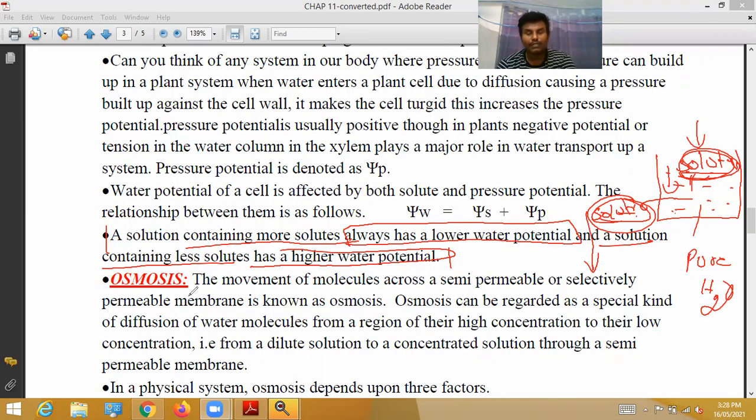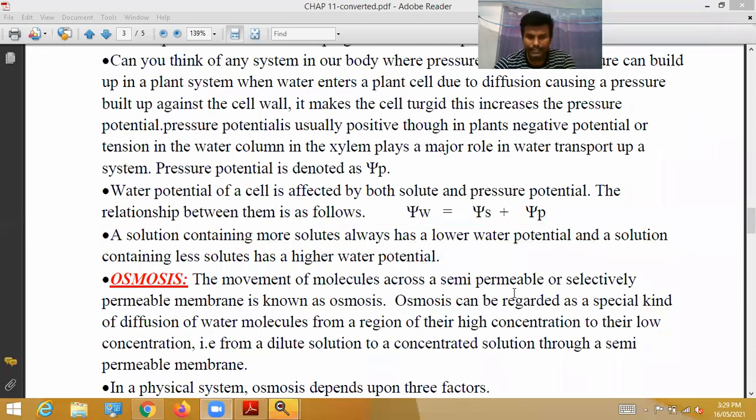Water potential is equal to pressure potential plus solute potential. Sorry, solute potential. Okay, that's all. Next, come to the point.